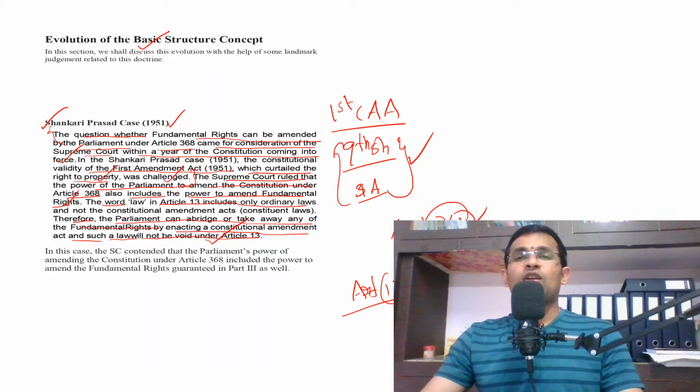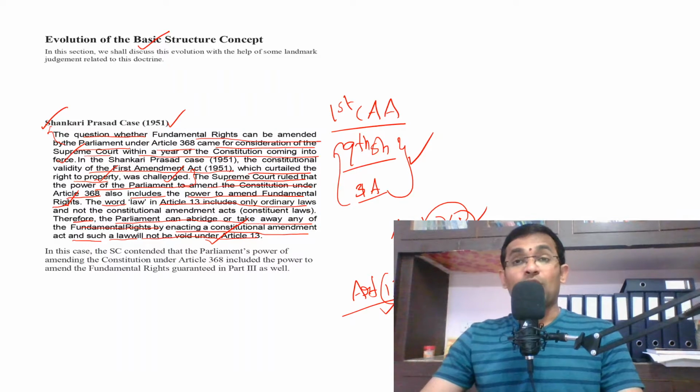That means his main argument was that amendment also comes under the definition of Article 13. Article 13 defines the law. It gives the definition of law. So Shankari Prasad, the appellant in this case, said that the amendment also comes under Article 13. So according to Article 13, any law that abridges the fundamental right should be declared as null and void.